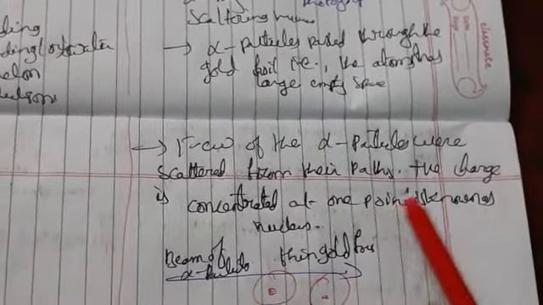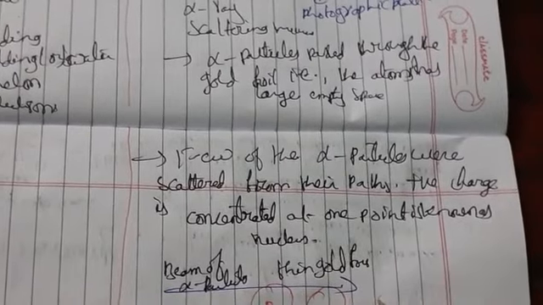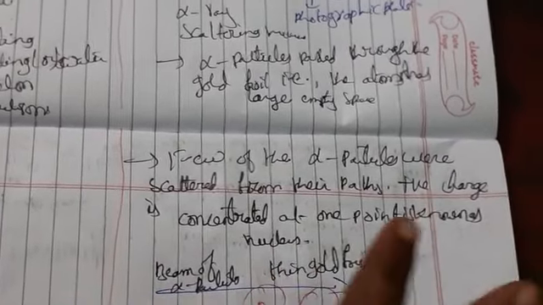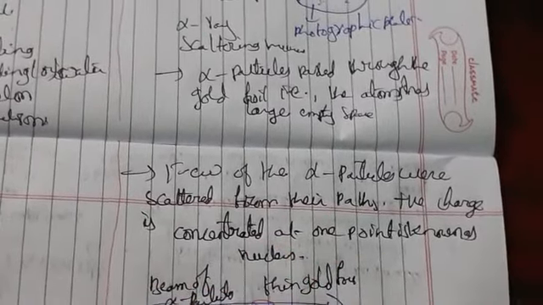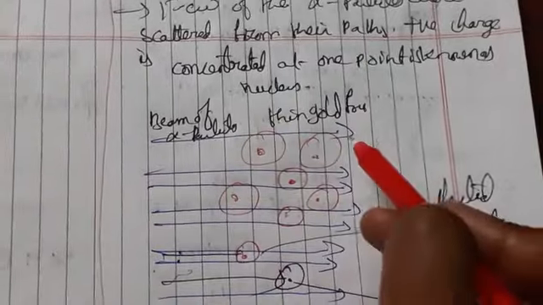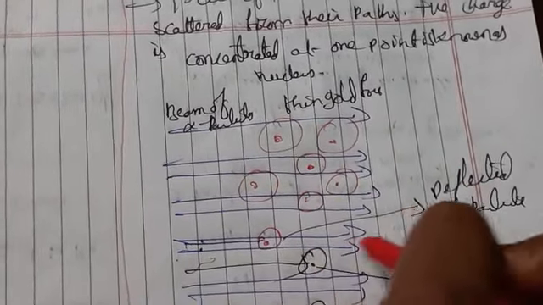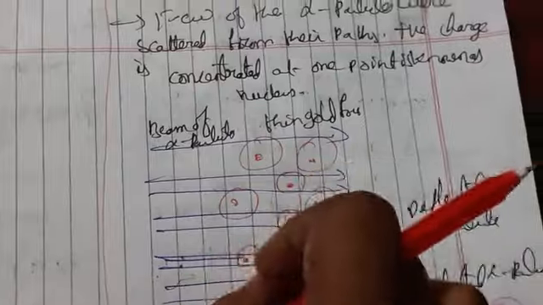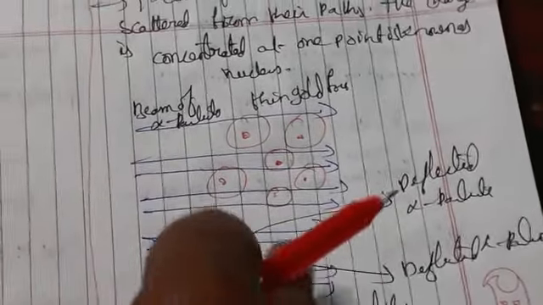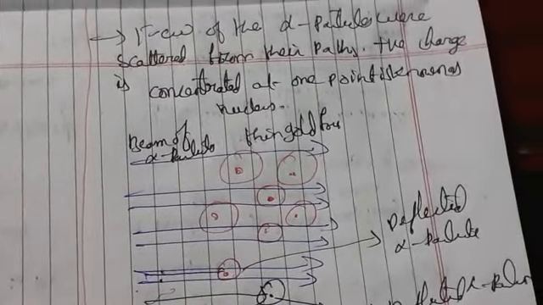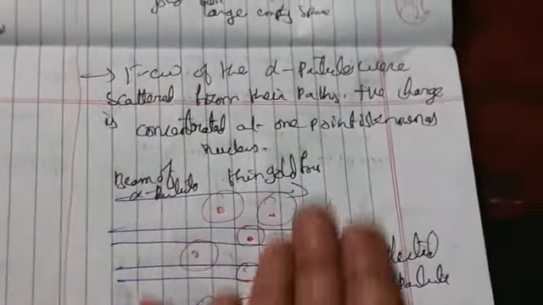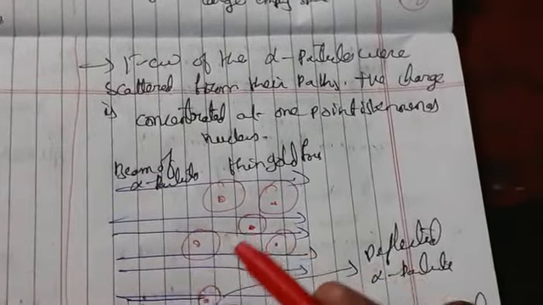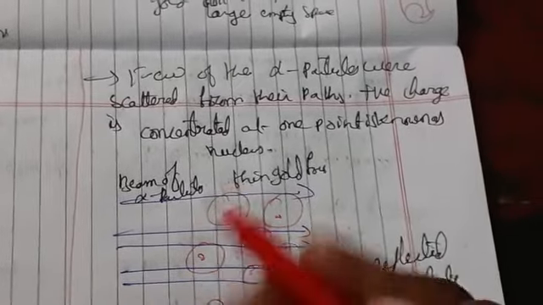So the particles would be slowed down and changed only by small angles. Most of the alpha particles pass through the gold foil undeflected. Only a very small fraction of the alpha particles were deflected by small angles, and some bounced back nearly 180 degrees.